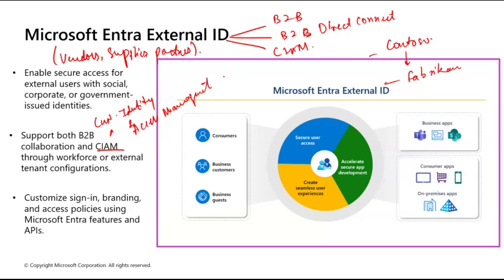So in short, Entra ID is the directory for the internal organization, while External ID provides identity services specifically for outside parties in both B2B collaboration and CIAM scenarios. It is built as an extension of the Entra identity platform. Right? You can customize your sign-in, branding, and access policies using Microsoft Entra features and APIs.